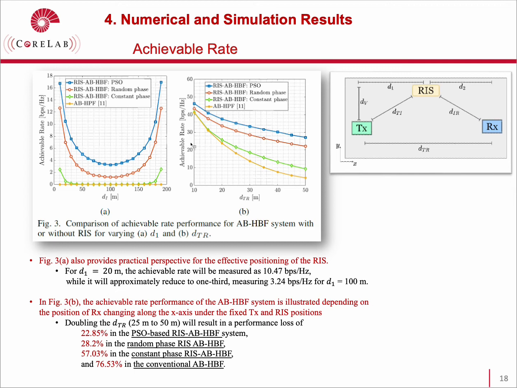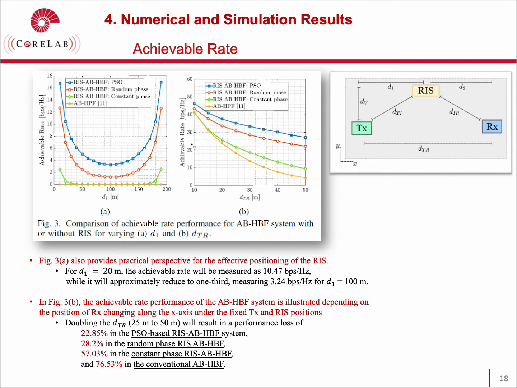In this scenario, it's clearly observed that RIS significantly improves the system performance when the direct link between the transmitter and the receiver is nearly blocked. Figure 3a also provides a practical perspective for the effective positioning of the RIS. When D1 is equal to 20 meters, the achievable rate will be measured as 10.47 bit per second per hertz, while it will approximately reduce to 1/3, measuring as 3.24 bit per second per hertz for D1 equal to